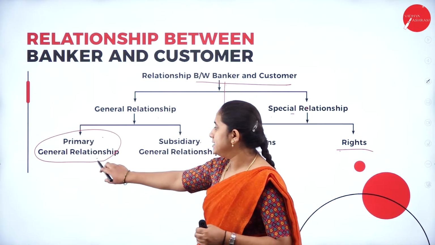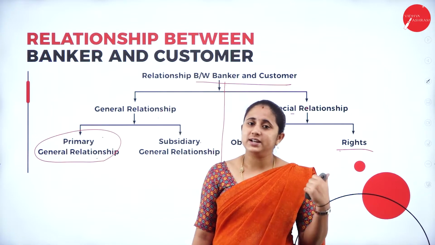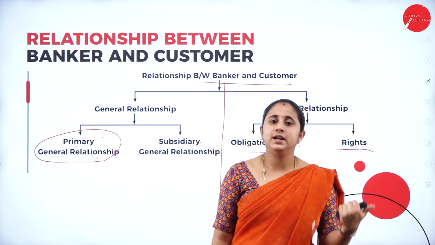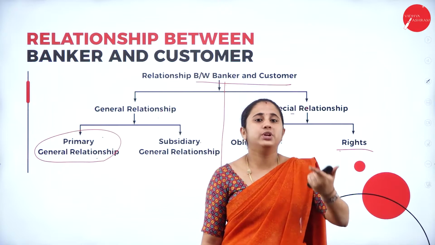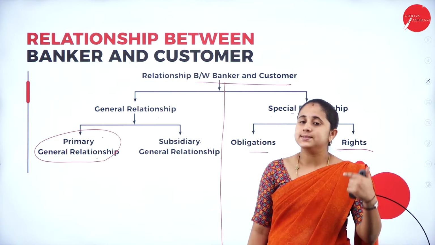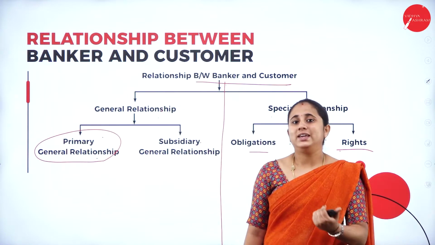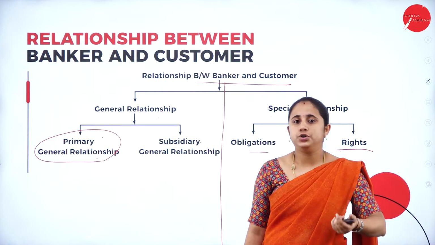So under the primary relationship, the banker is a debtor. In general, a debtor has the responsibility to repay the money. In the case of a banker, he has the responsibility to repay, but on certain conditions, or he has some privileges in order to repay the money.